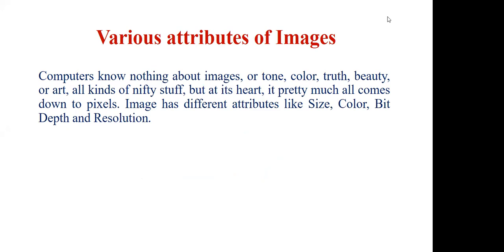But at its heart, it pretty much all comes down to the pixel, because as I said, this is the very fundamental element of images. An image has different attributes like size, color, bit depth, and resolution. So we'll discuss these attributes in detail in the slides to come.